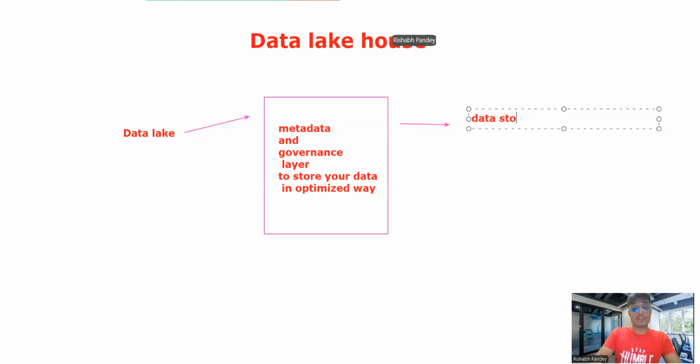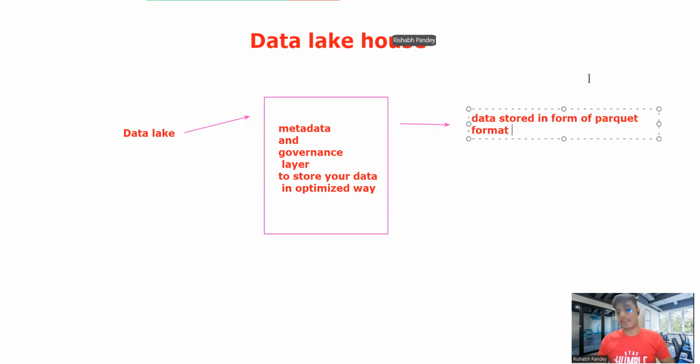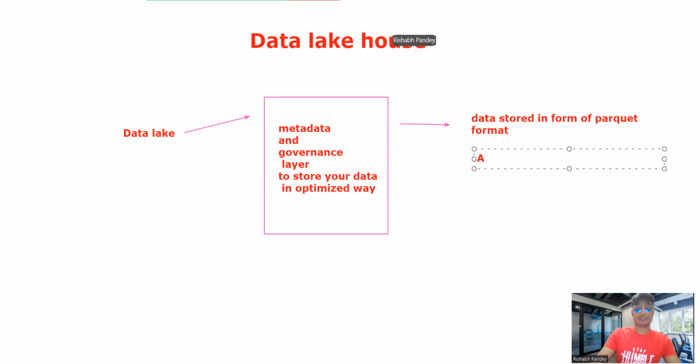And data is stored in Parquet format, right? Because Parquet format is an optimized file format. It is stored in the form of columnar storage, so that is why the Parquet file format is very optimized and compact. And the other point is that it follows ACID properties.